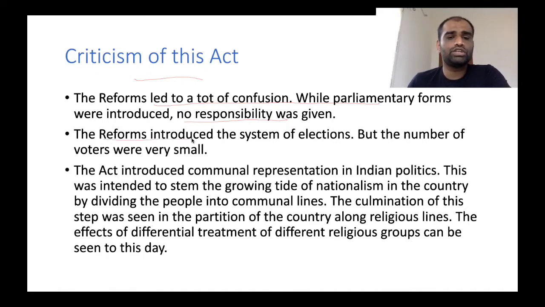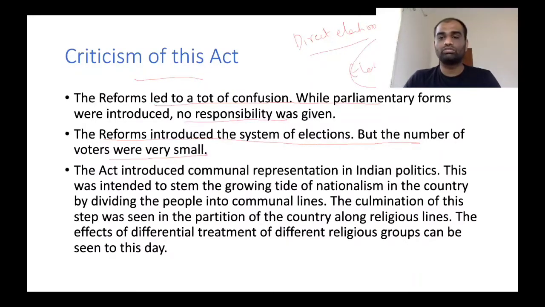Now, the reforms introduced the system of elections, but the number of voters was very small. Even though this act introduced this concept called as direct elections, the electorate who can vote in these elections is very low. Okay? So this particular information can be a prelims question.